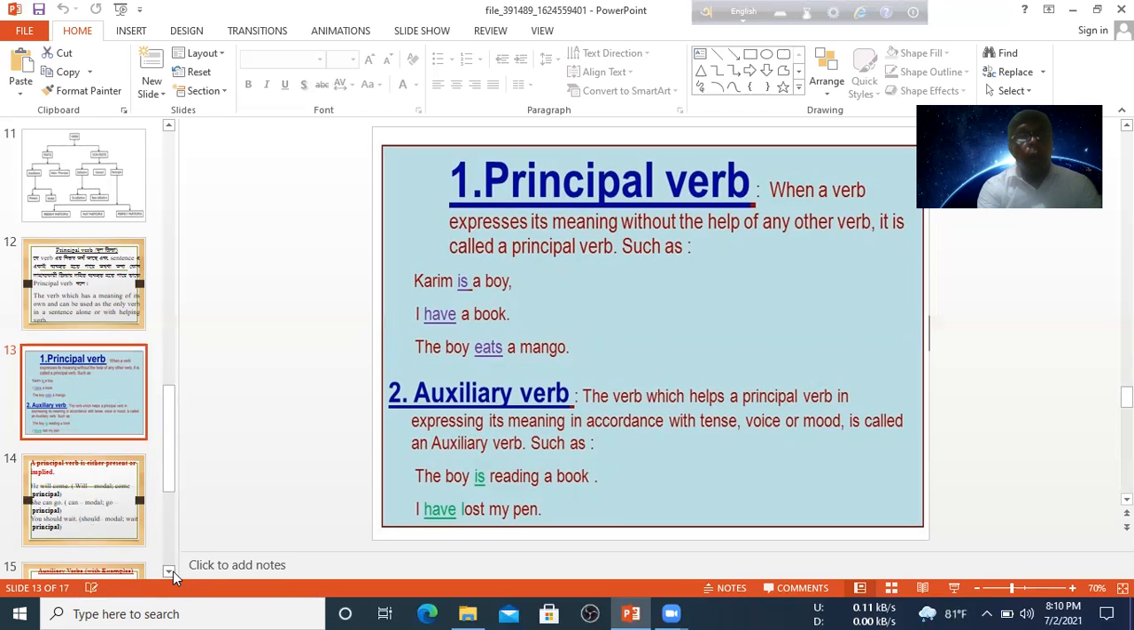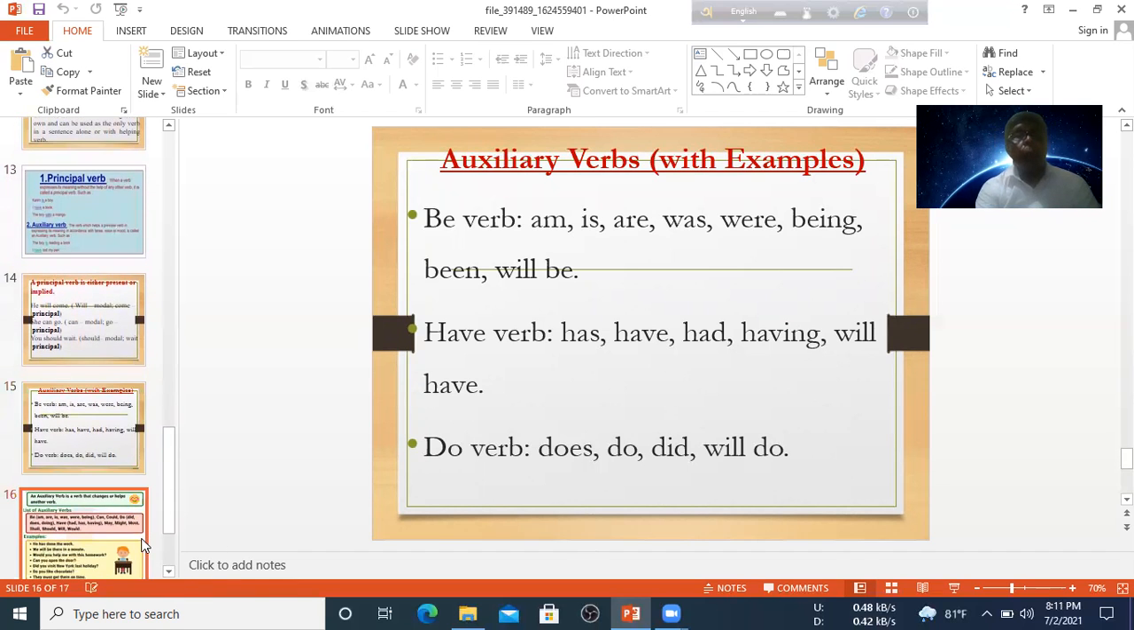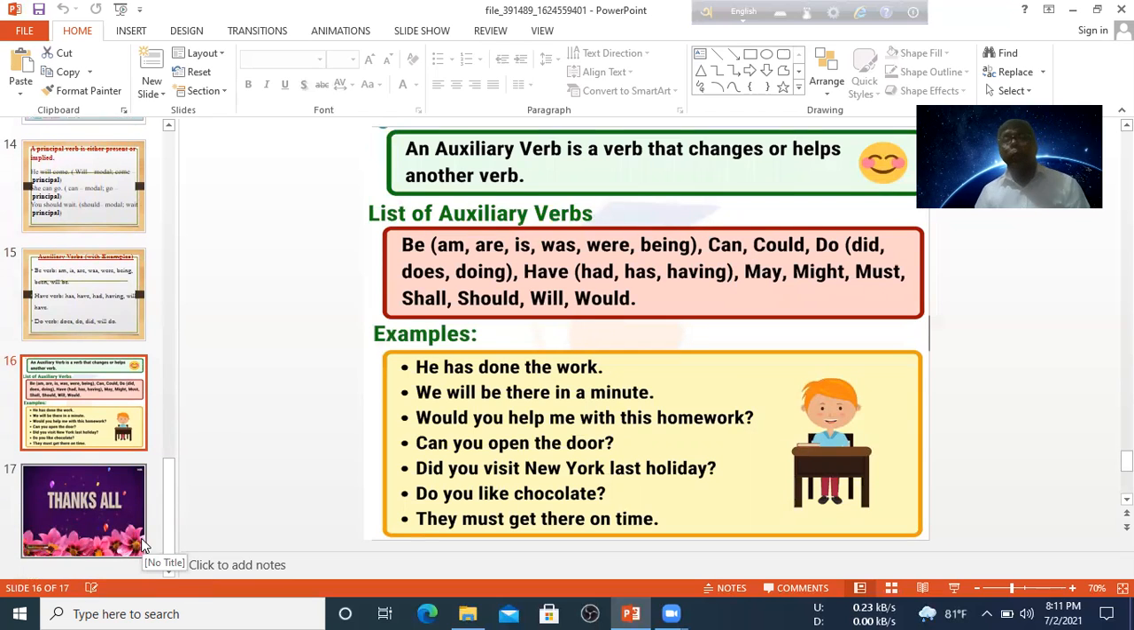Dear learner, now I am going to show some auxiliaries. Be verbs: am, is, are, was, were, being, been, will be. Have verbs: has, have, had, having, will have. Do verbs: does, do, did, will do. Next, there is a list of auxiliaries. Be verbs, do verbs, have verbs, and modal verbs: can, could, may, might, must, shall, should, will, would.